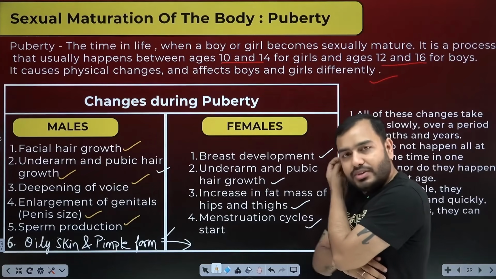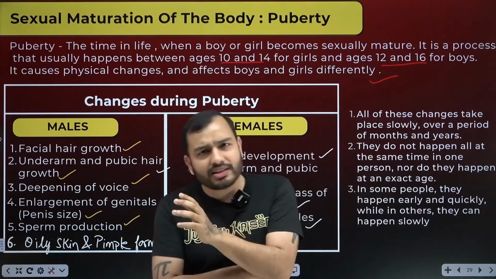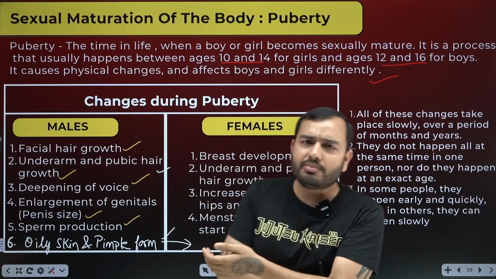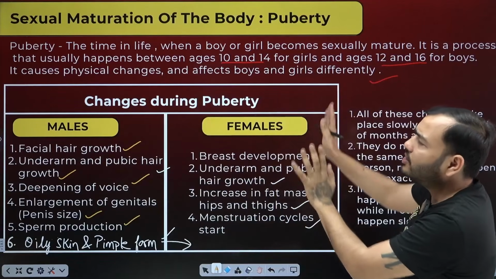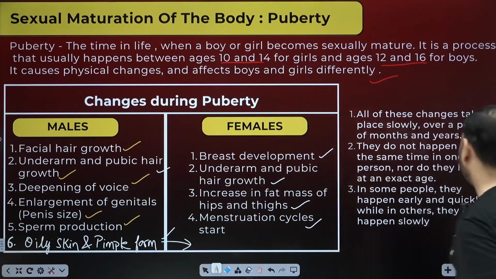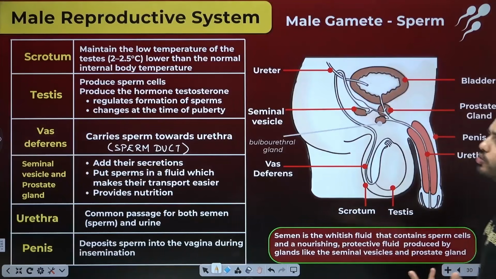So I am telling you that these changes happen at different times for everyone. There is no need to worry. Some happen early, some happen later. There is no fixed time. It is a range. Generally, it happens earlier in girls and later in boys. This period is called puberty, when the body becomes sexually mature.